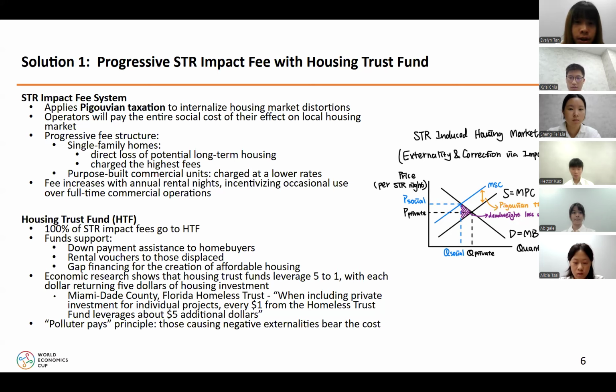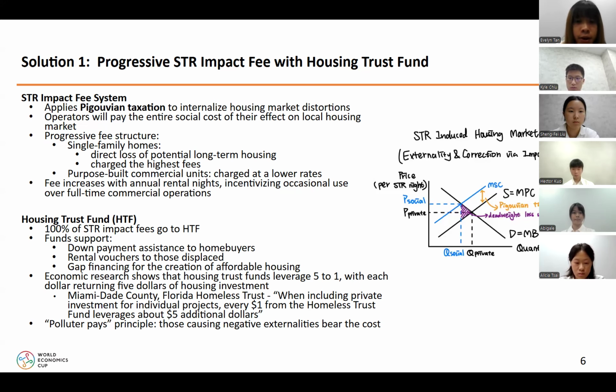The diagram on the right illustrates a classic negative externality. Without regulation, STRs are produced at Q private, where the demand curve equals the marginal benefit, and the private supply curve equals the marginal private cost. But this ignores social costs like rent inflation and displacement, which shifts the true cost curve up to the marginal social cost. The gap between the marginal social cost and marginal private cost at the optimal output, Q social, represents the Pigovian tax. If we don't tax, we get a purple deadweight loss area, which reflects overuse of STRs beyond the socially efficient level.